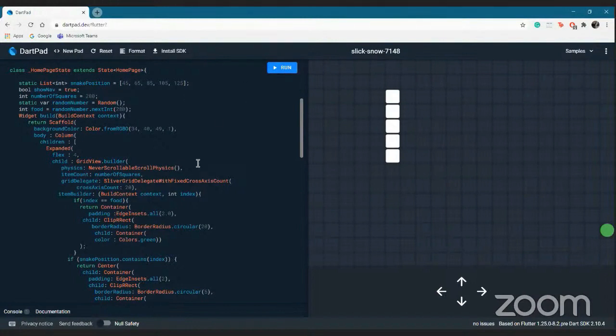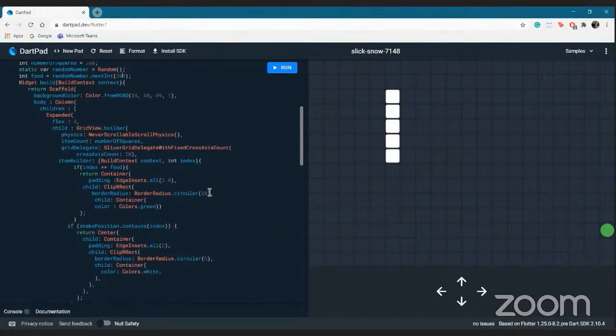so that it doesn't overflow. It won't show because what I've done is NeverScrollableScrollPhysics. So it won't scroll and it will occupy just 1/5 of the page because of the flex element. So you won't see the rest of the part, but it is there.